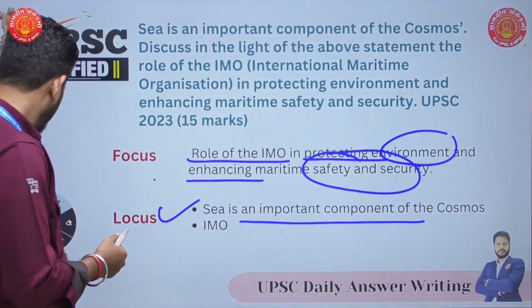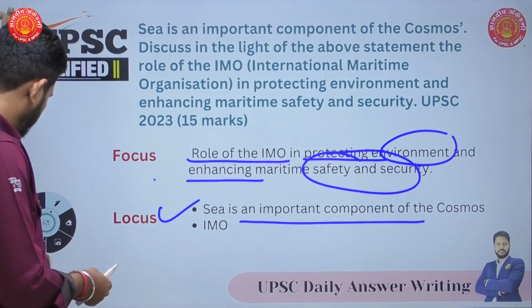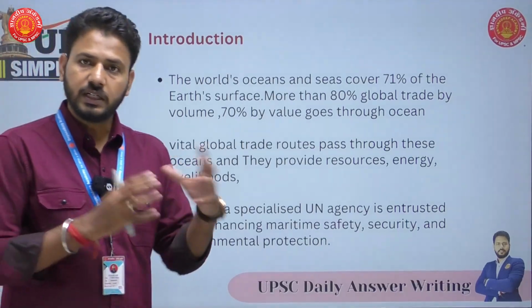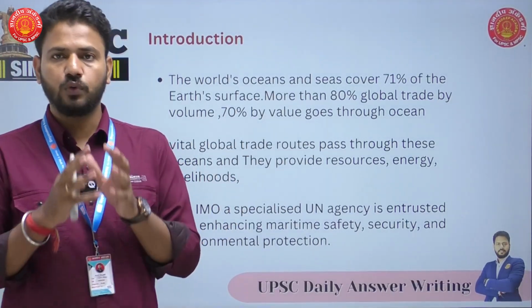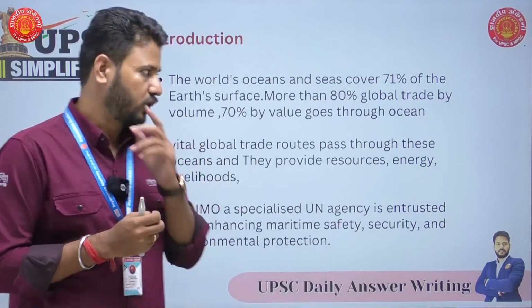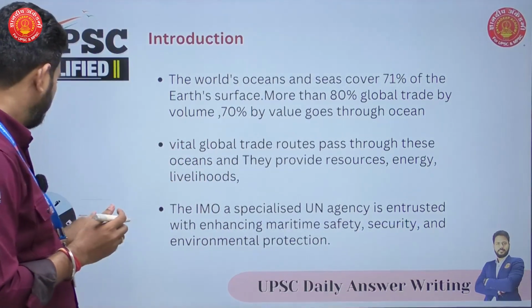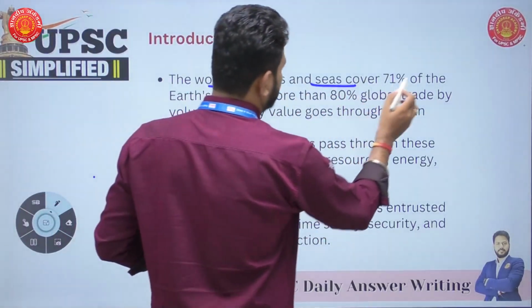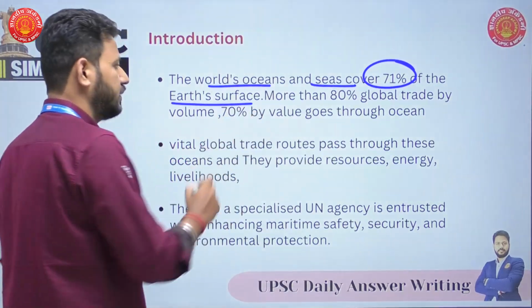Now, when you write the answer for this, when you're introducing the question, you should be focusing on how sea is the important part of cosmos. So by writing this statement, we can prove that the world's oceans and seas cover 71% of the Earth's surface.